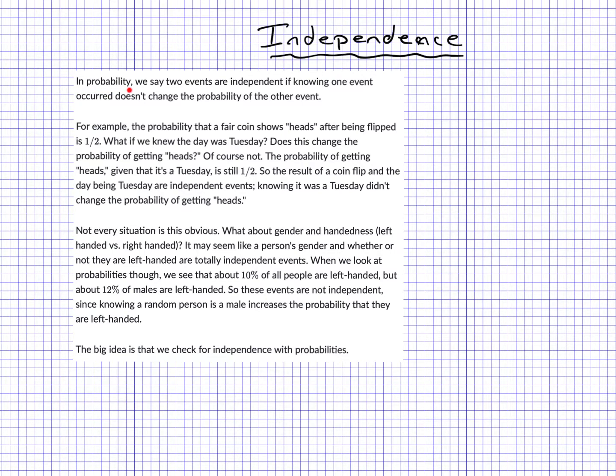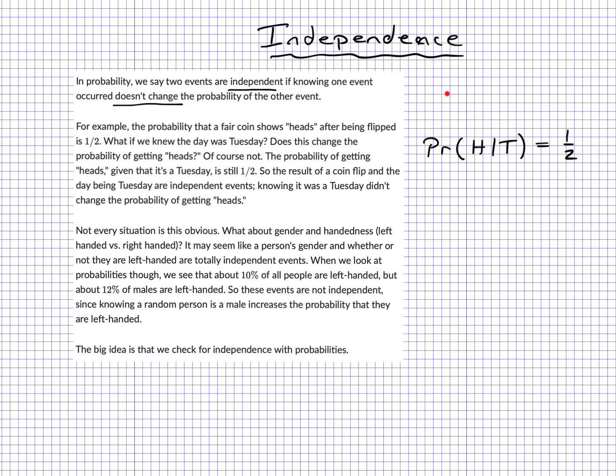In probability, we say that two events are independent if knowing one event occurred doesn't change the chance of the other event. For example, the probability that a fair coin shows heads after being flipped is a half. Everyone knows that. What if we knew the day was Tuesday? Does this change the chance of getting heads? Of course not. The probability of getting heads, given that it's a Tuesday, is still a half, because the day can't influence the flip.